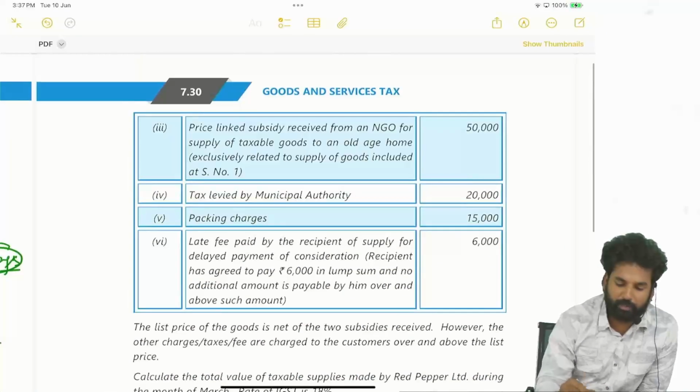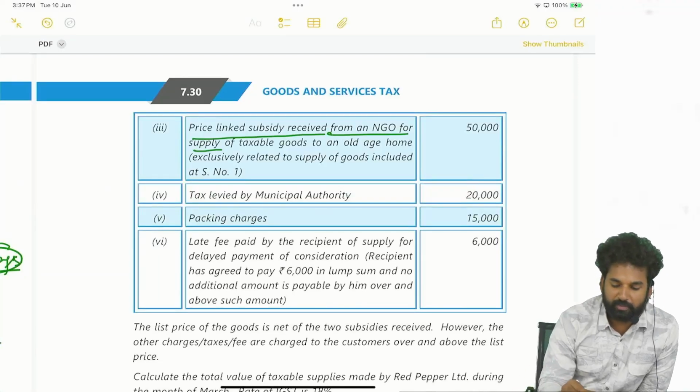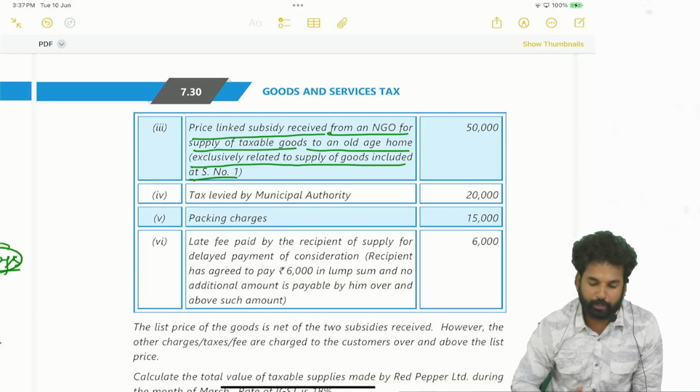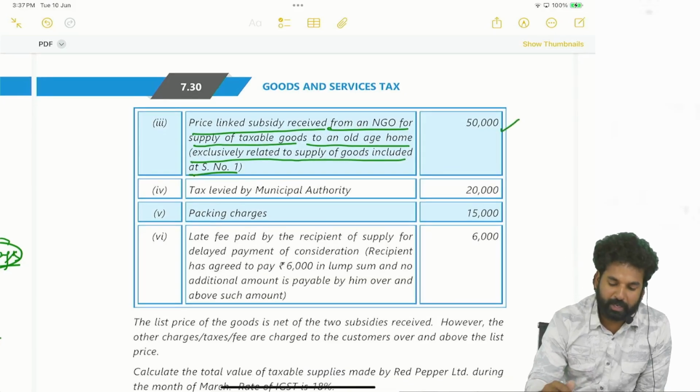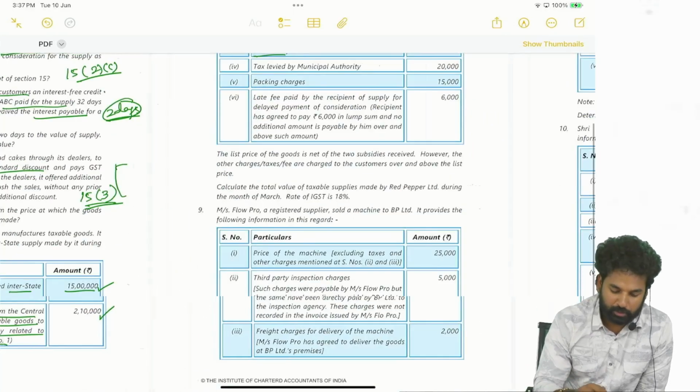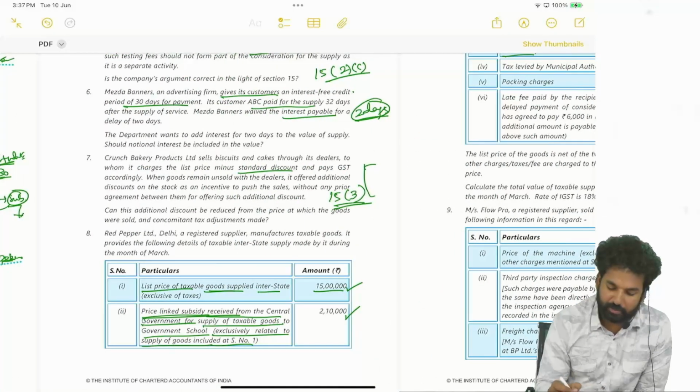Now the third point, price linked subsidy received from an NGO for supply of taxable goods to an old age home, exclusively related to supply of goods included at serial number 1, is 50,000 rupees.